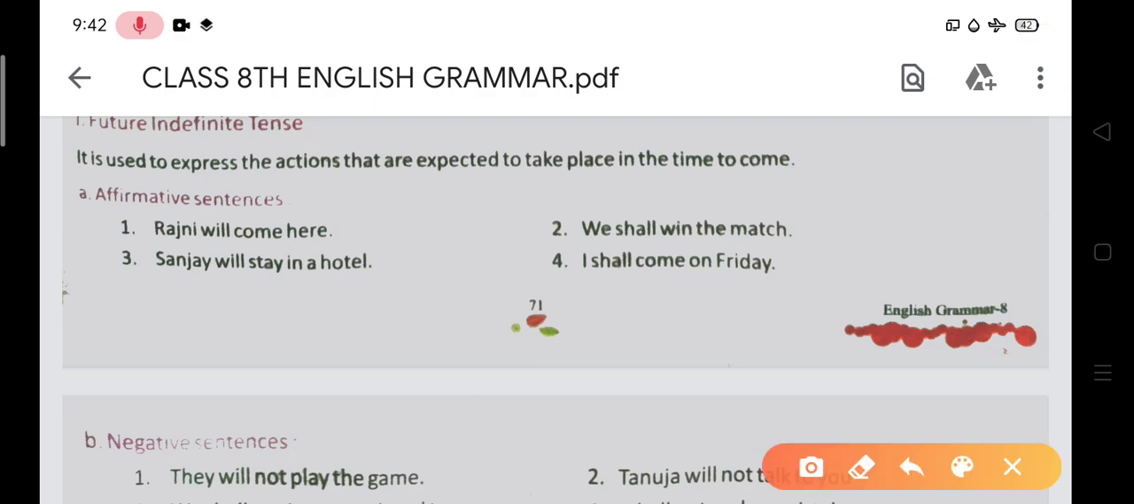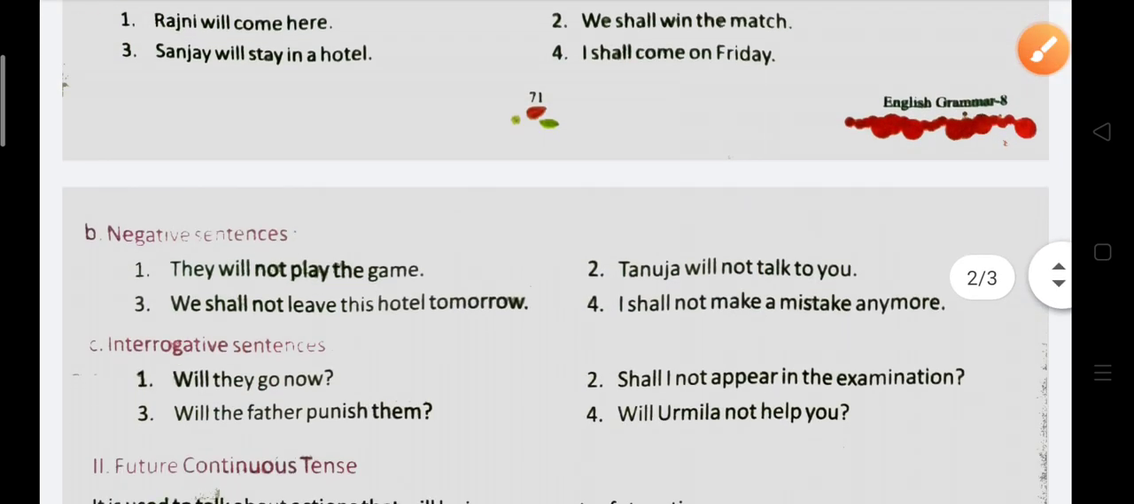Okay, and after that you will see the third example of affirmative sentences. Sanjay will stay in a hotel. And number fourth, I shall come on Friday. Okay. After that, we will talk about negative sentences.